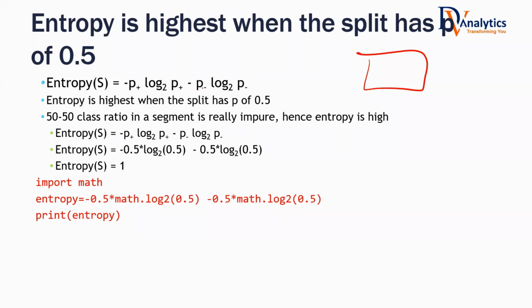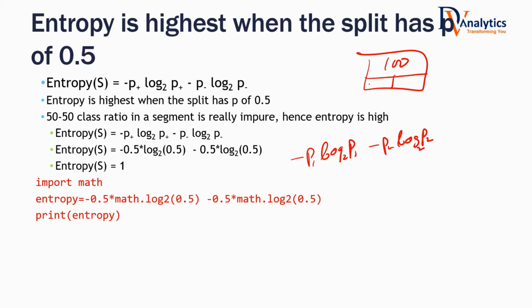No, that I got, sir. There is a P plus, P minus, and also the minus. An easy way to look at that is, let's say 0.5. The formula is minus P1 log to the base 2 of P1 minus P2 log to the base 2 of P2. Let's get into this logarithms theory.